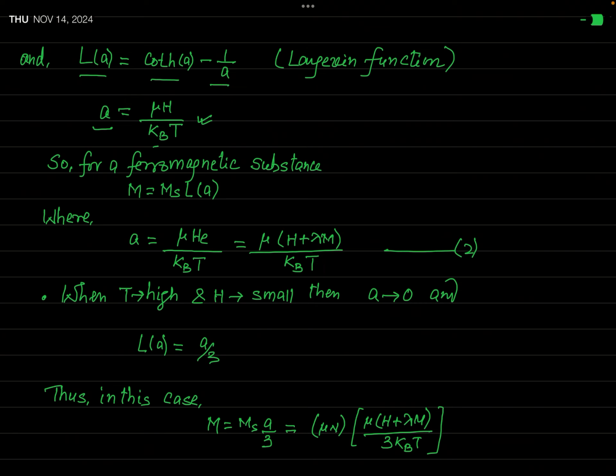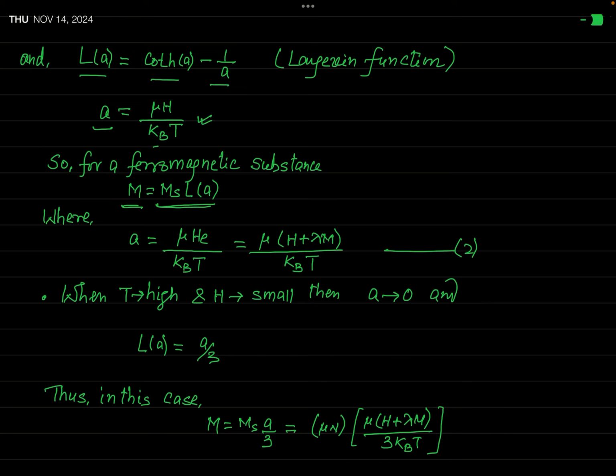Actually, Weiss has written the same expression for magnetization in the case of a ferromagnetic material too. As I have told you earlier, Weiss developed the theory of ferromagnetism on the line of Langevin theory of paramagnetism. So this expression for magnetization was directly applied for ferromagnetic material too by Weiss.